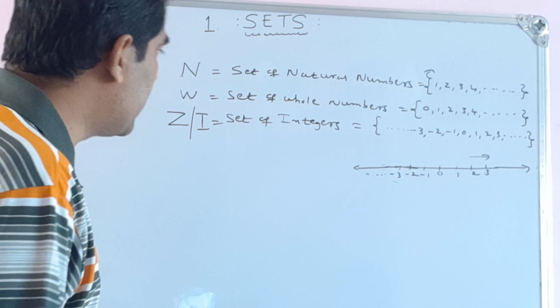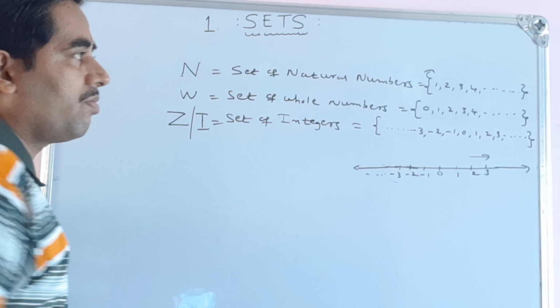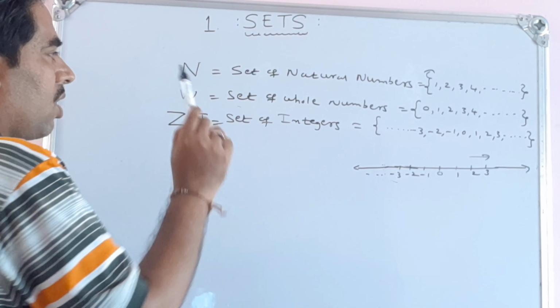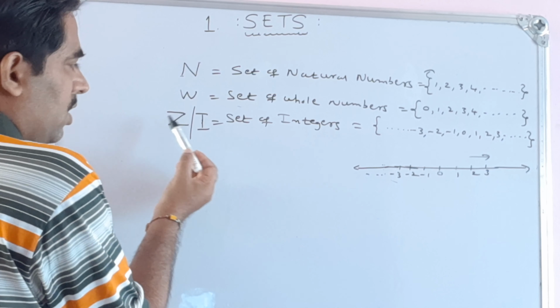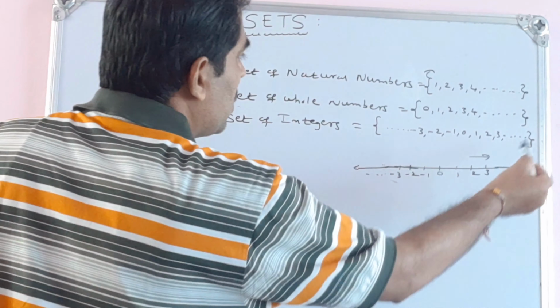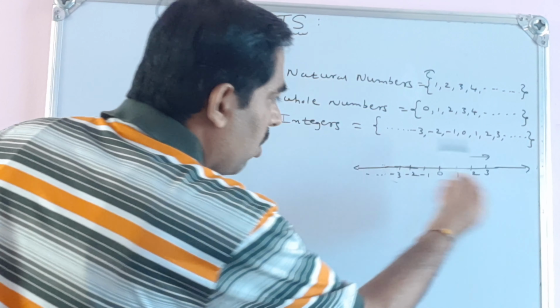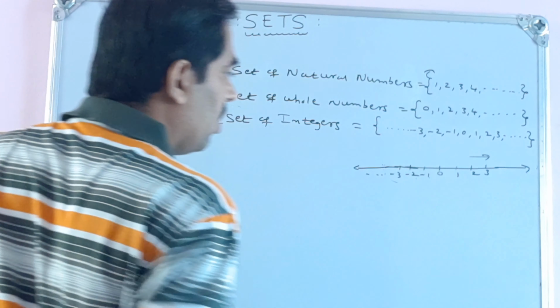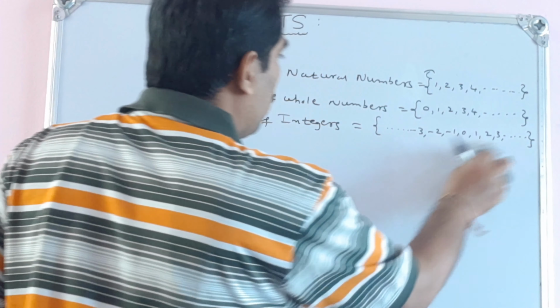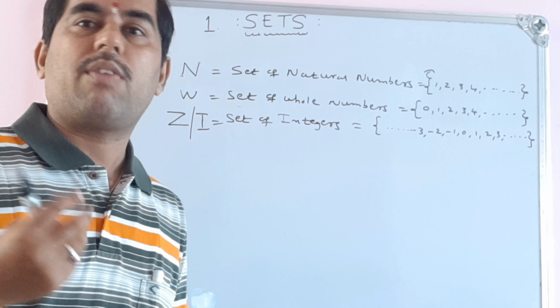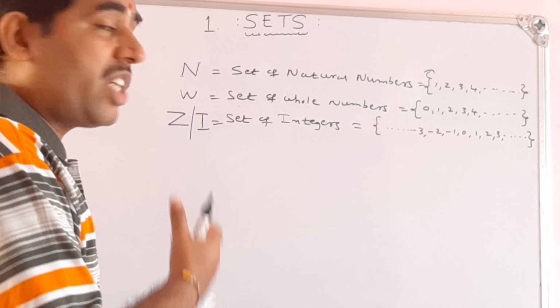Set of integers. So, set of natural numbers or counting numbers. Then if I include 0, that set is called the set of whole numbers. And this capital letter Z, or we use capital I, is the set of integers. Now I have included all these numbers: minus 3, minus 2, minus 1, 0. So now N, W and Z, we have three sets of numbers. Is this enough for us to go forward? Exactly no.